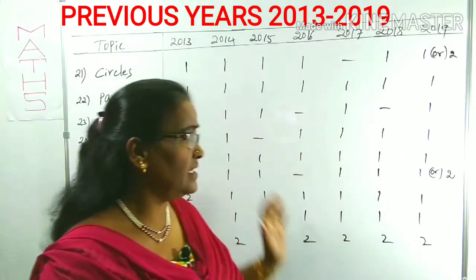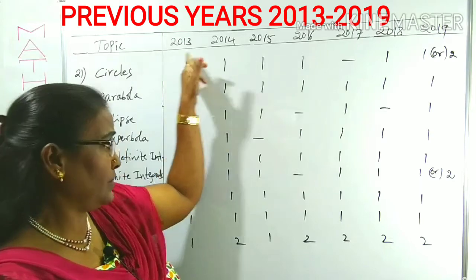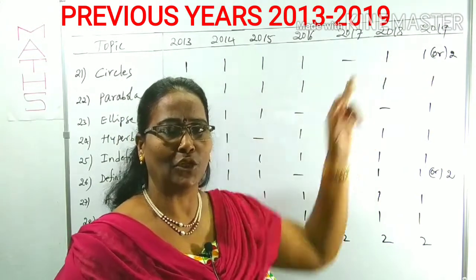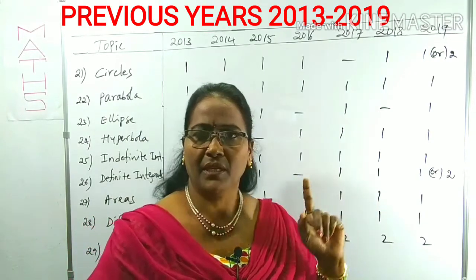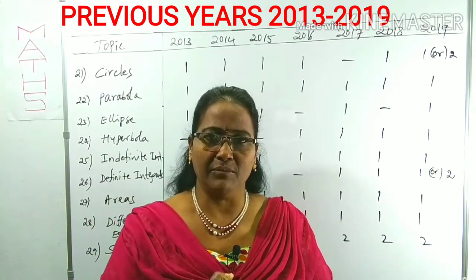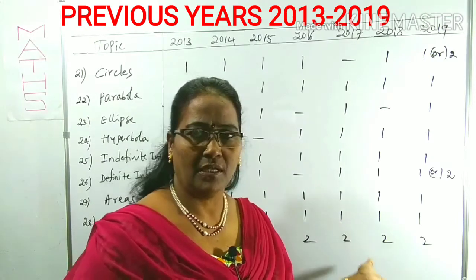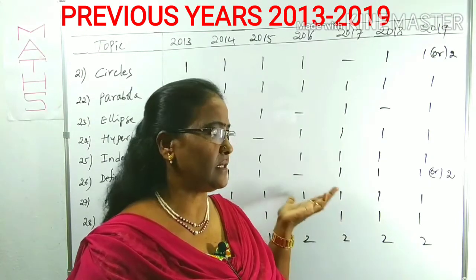That is the analysis from 2013 to 2019. From each subject 30 questions were given, so maths also has 30 questions.